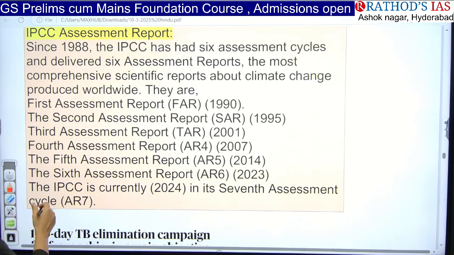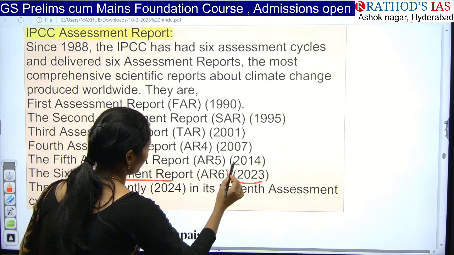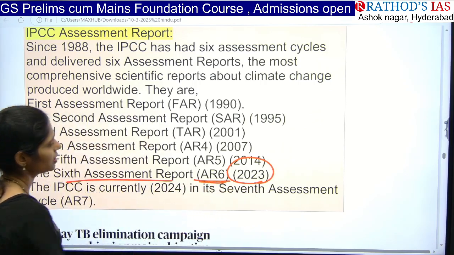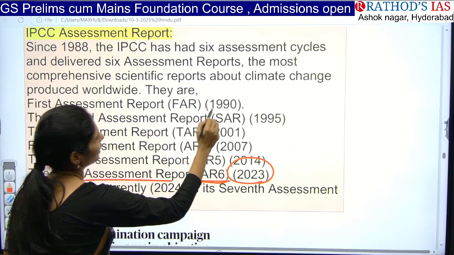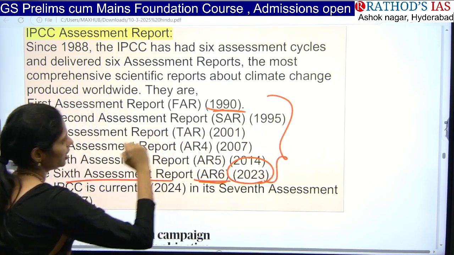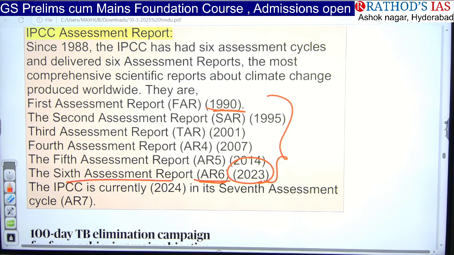The recent sixth assessment report was given in 2023. That is report six, so till now we have 6 reports. The first report was given in 1990. On this also you may get a question. 1990 is the first report and the recent report is 2023, and we are going to get the 7th assessment report, that is AR7.